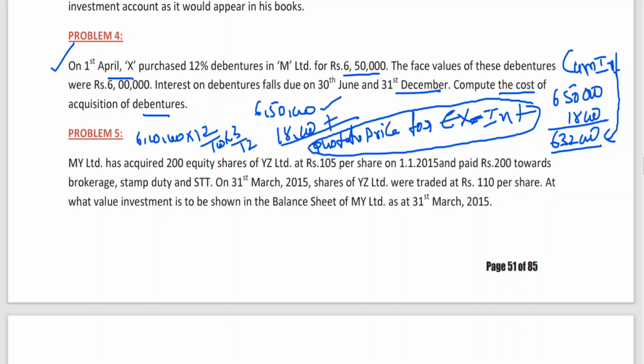So which investment is he talking about? Obviously current investment only. 200 equity shares bought on 1st January 2015, paid 200 towards brokerage, and on 31st March they were traded at 110 rupees.